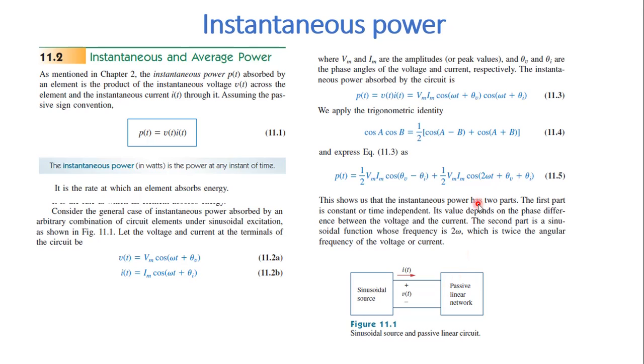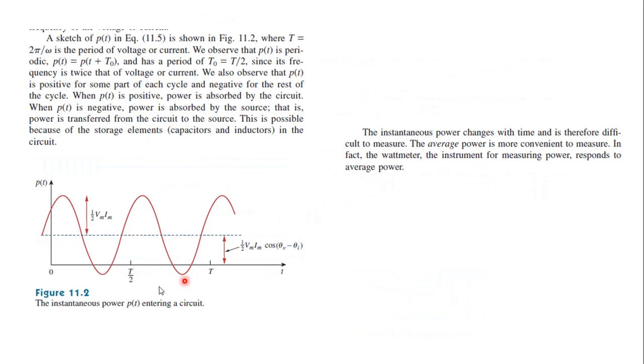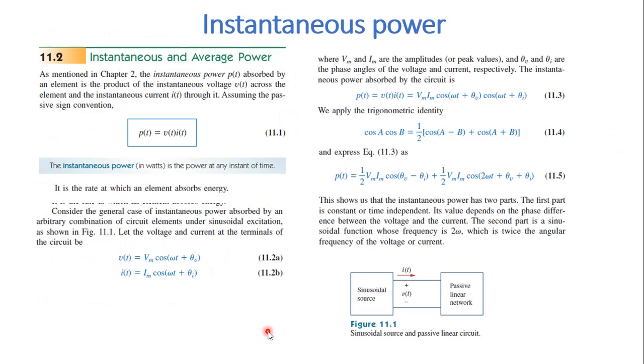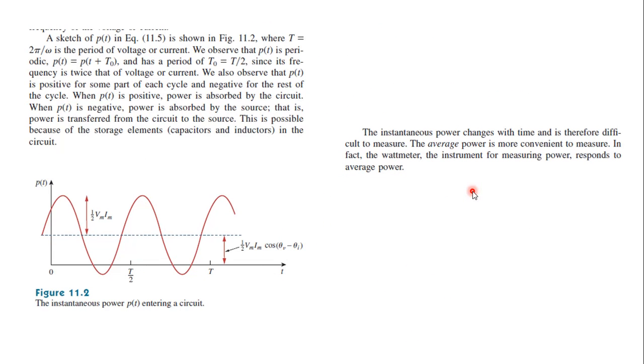Now let us describe the second term graphically. The second term is half Vm Im cos of 2 omega t plus theta v plus theta I. So here the angular frequency is twice the frequency of voltage or current. So the frequency is twice. What does it mean?